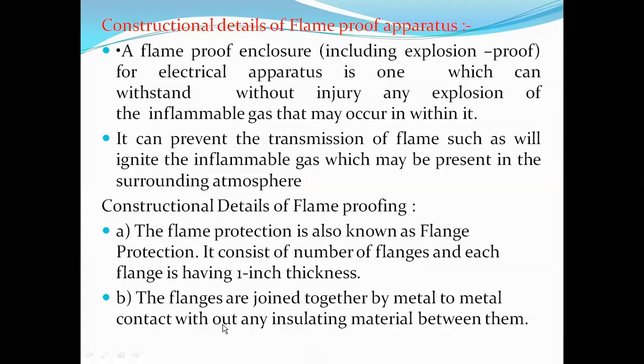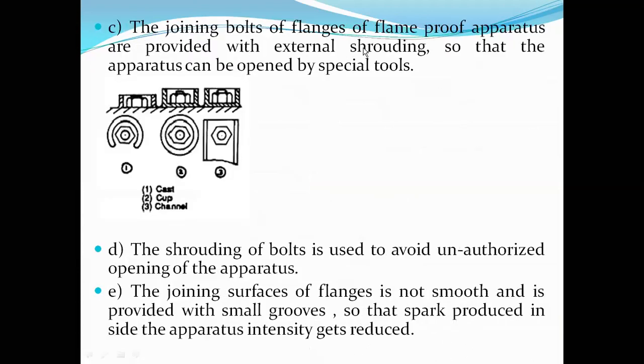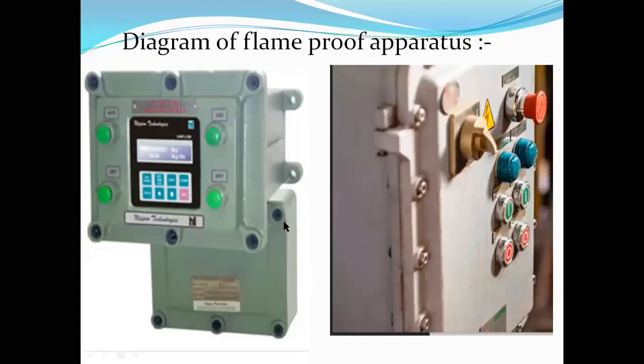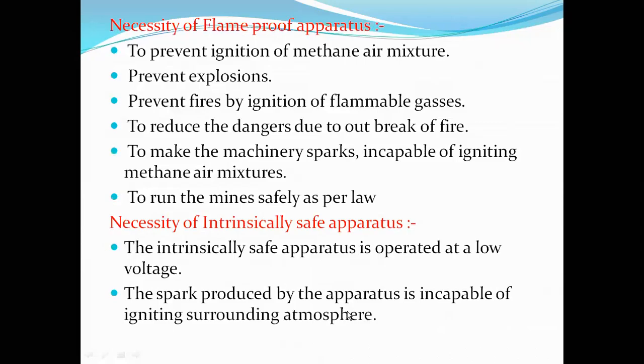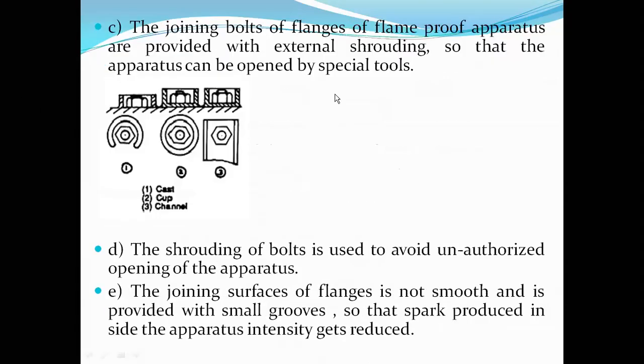So the flanges are joined together by metal to metal contact without any insulating material between them. Okay, so next one. The joining bolts of the flanges of flame-proof apparatus are provided with external shrouding. Shrouding is nothing but the external portion, so that the apparatus can be opened only by special tools. That's what we discussed a few minutes back. This is called shrouding.